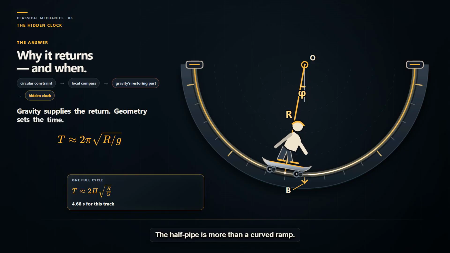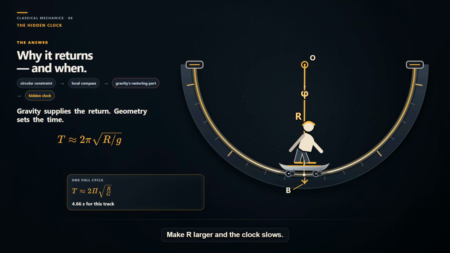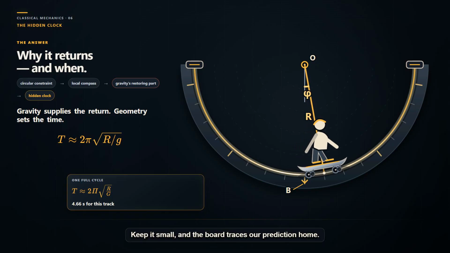The half-pipe is more than a curved ramp. Radius chooses coordinates, local directions separate contact from return, and gravity writes oscillation. Make R larger and the clock slows. Keep it small and the board traces our prediction home.